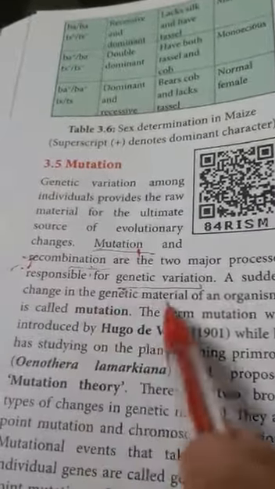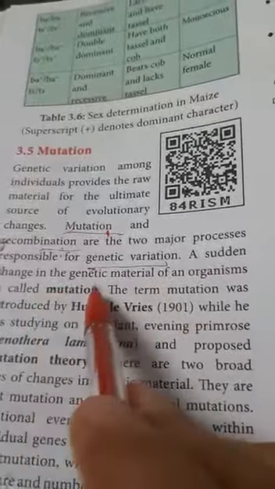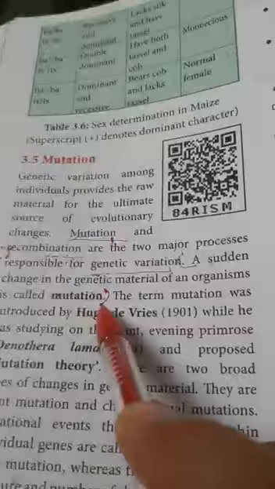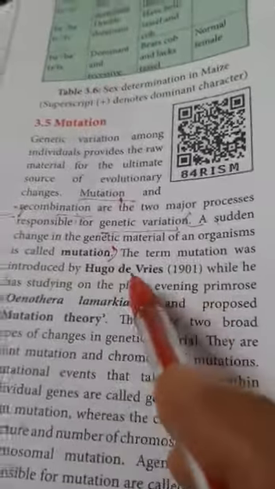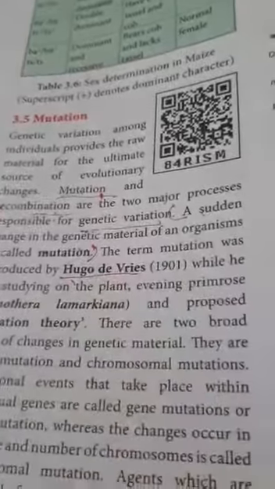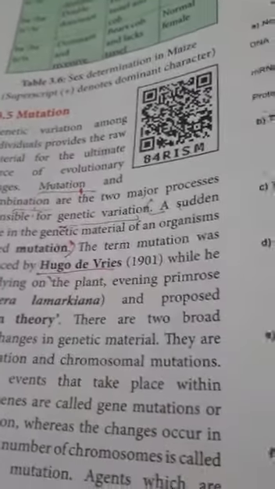What do you mean by mutation? Mutation is nothing but a sudden change in the genetic material. Definition: a sudden change in the genetic material of an organism is called mutation. Who introduced the term mutation? Hugo de Vries introduced the term mutation.